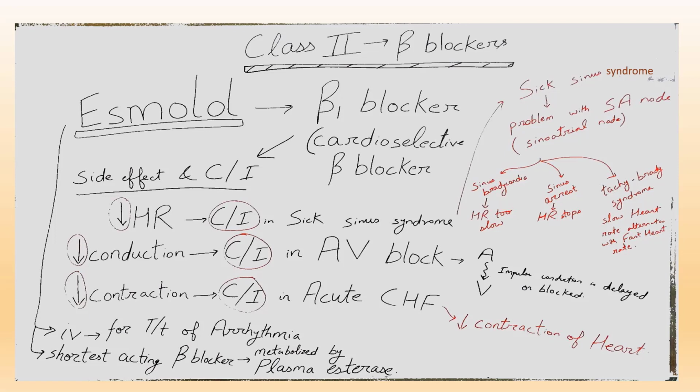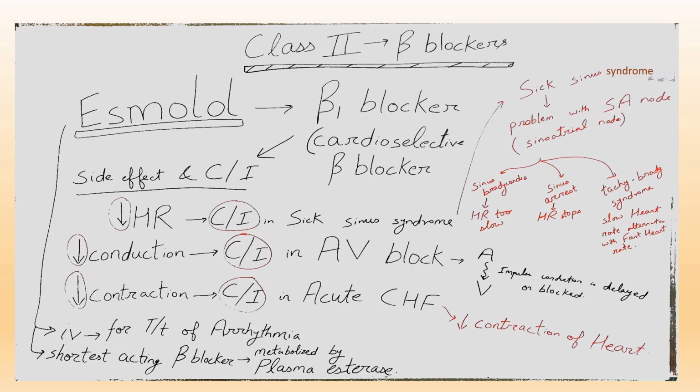Next example of beta blocker which is used in arrhythmia is esmolol. So esmolol is a beta 1 blocker, that is cardioselective beta blocker. What are the side effect and contraindication of esmolol? In other words, what are the side effect and contraindication of beta 1 blocker, that is cardioselective beta blocker? So beta 1 receptors are present on heart. So beta 1 blocker will result in decrease in heart rate, decrease in conduction of heart, decrease in contraction of heart.